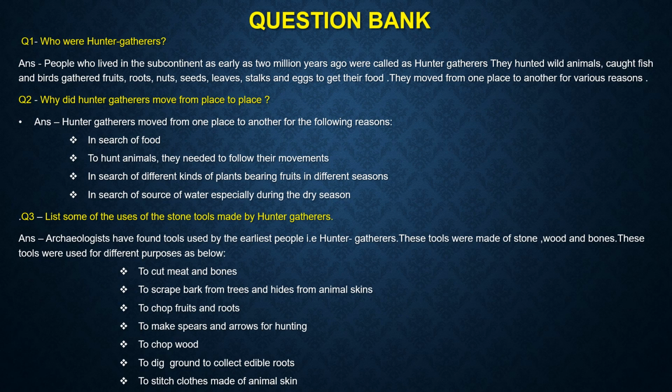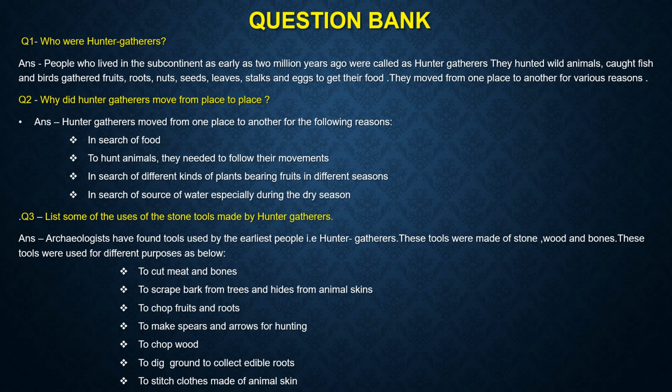Next question is, list some of the uses of the stone tools made by the hunter gatherers. As you remember, in the chapter we explained that in this particular stage people started making stone tools. They started using tools made of stone, right? And therefore we have discussed the three stages of history also, which were Paleolithic, Mesolithic and Neolithic, because these were stone ages. So what were the uses of the stone?